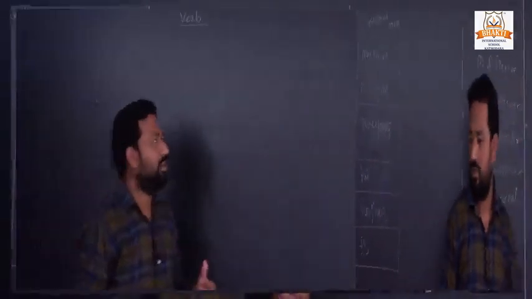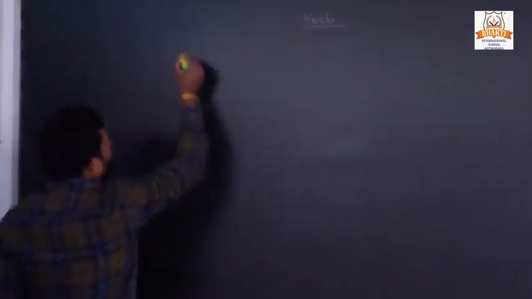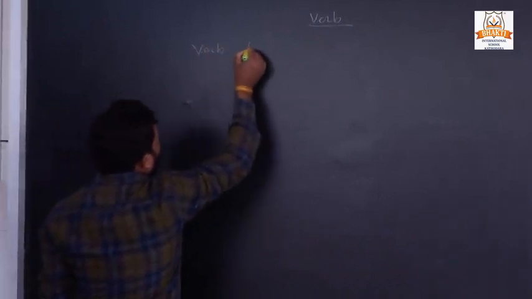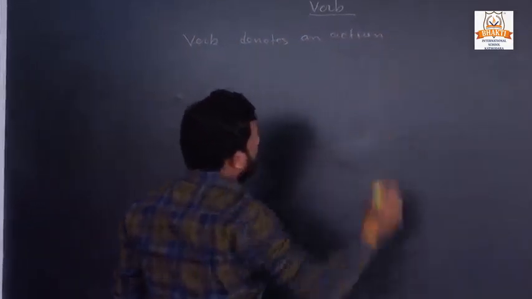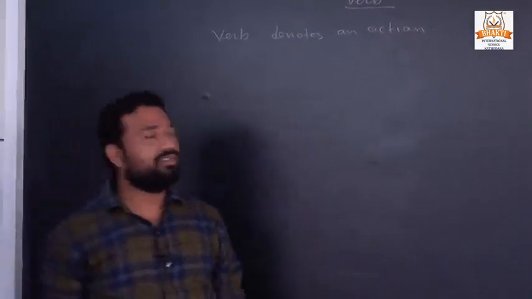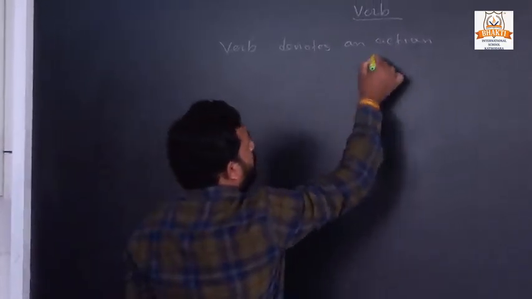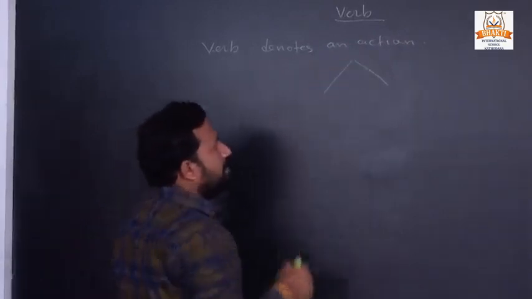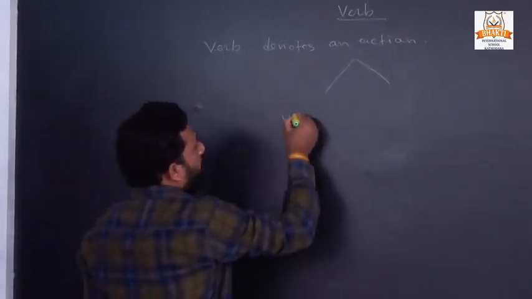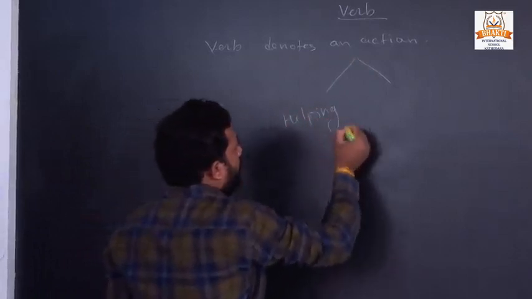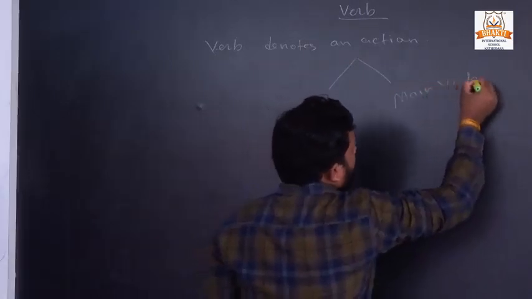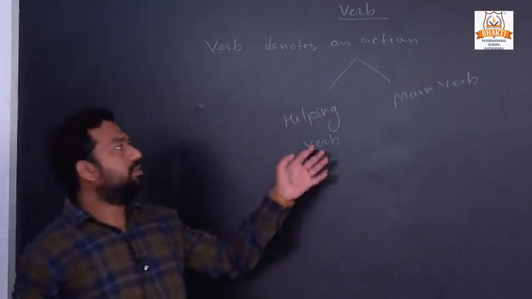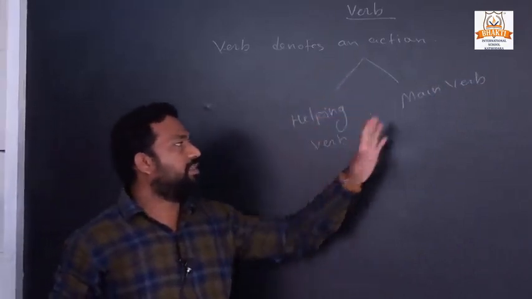Okay, let's start. Our new topic is the verb. What is a verb? A verb denotes an action. There are 2 kinds of verb: helping verb and main verb. How many types of verb? There are 2 types of verb: helping verb and main verb.